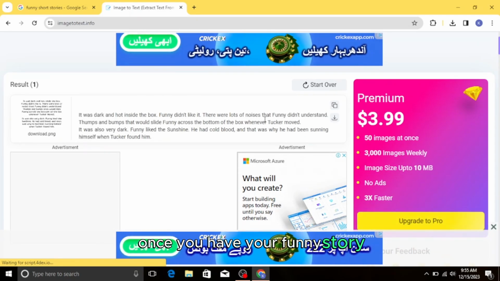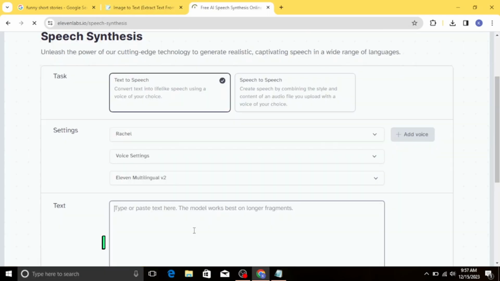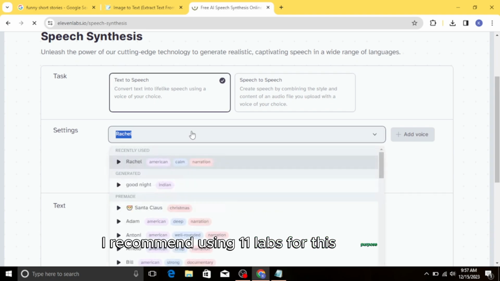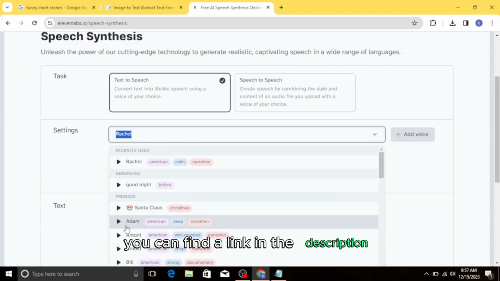Once you have your funny story, proceed to the speech section. I recommend using 11 Labs for this purpose. You can find the link in the description.